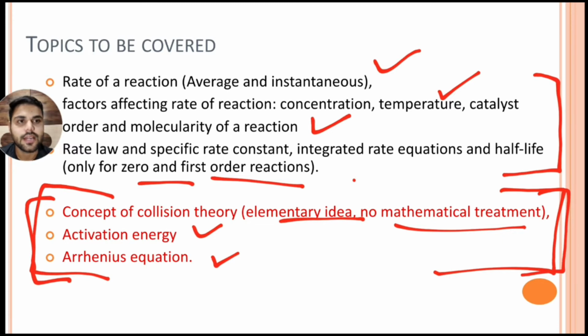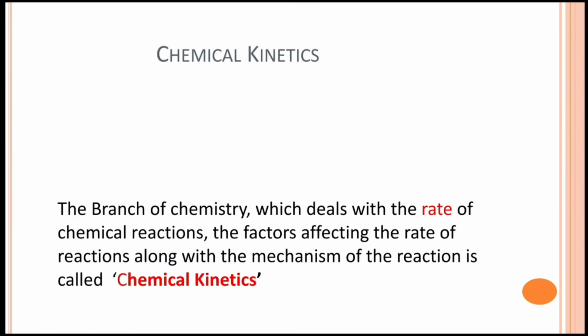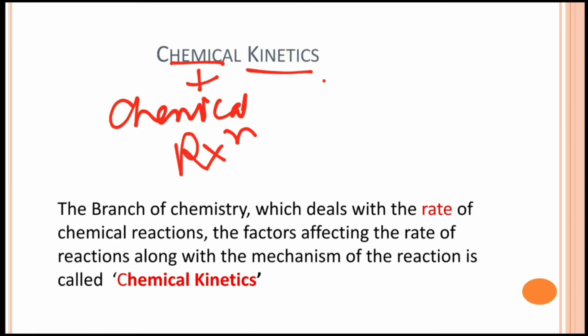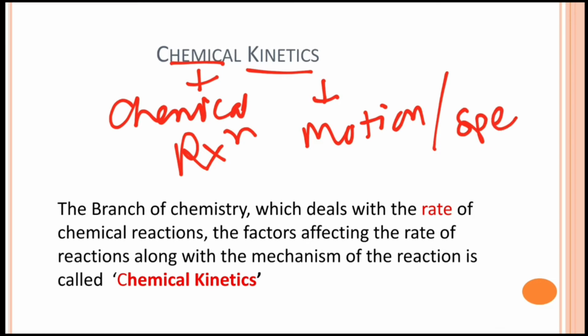Let's start. So what is chemical kinetics? The word chemical means chemical reaction, and kinetics means motion or speed. So we can say that the speed or motion of a chemical reaction is known as chemical kinetics.